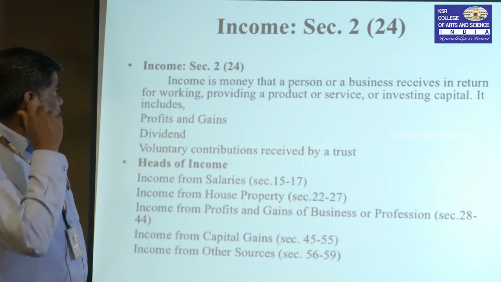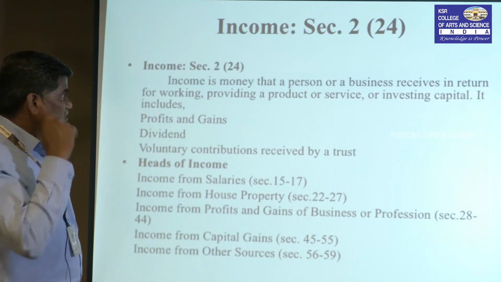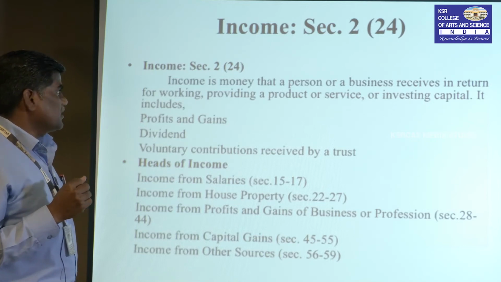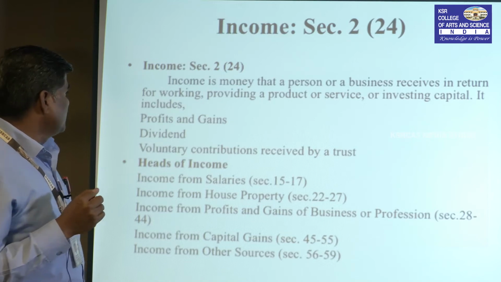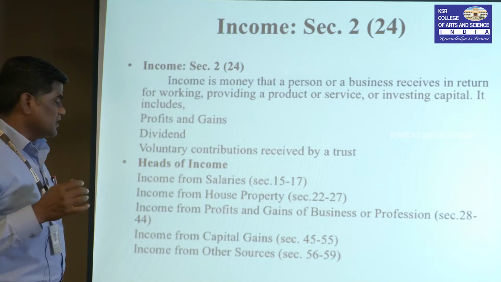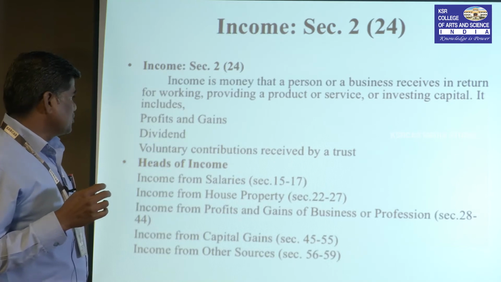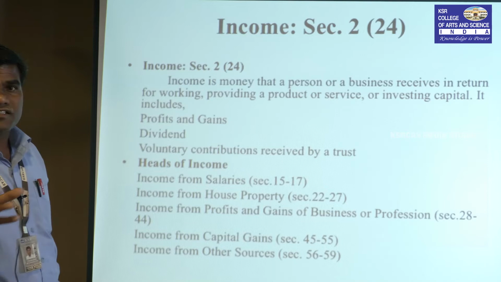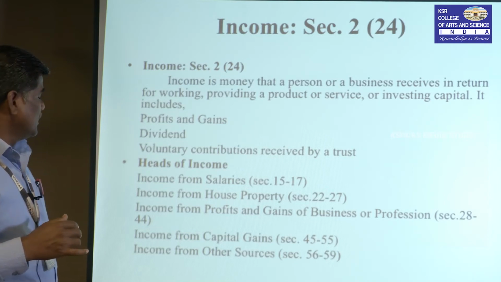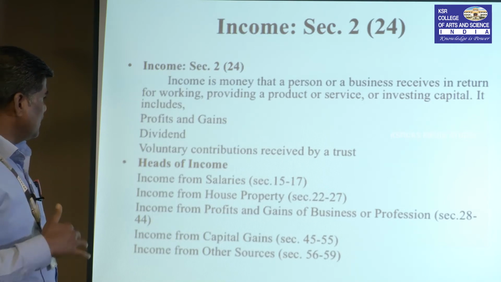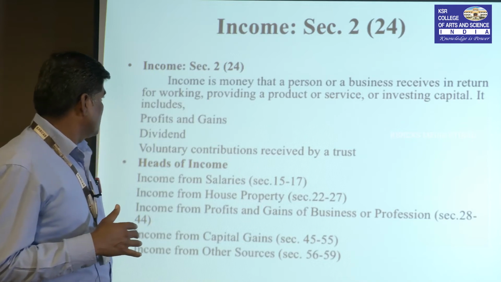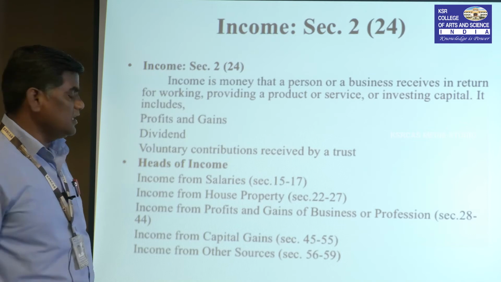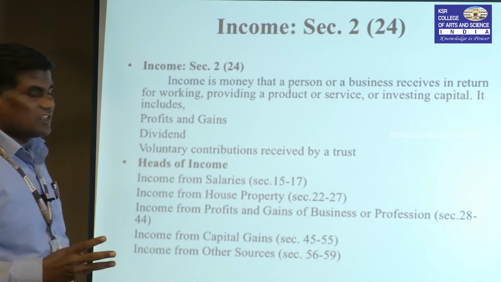So for economic activities, income is money that a person or a business receives in return for working, providing a product or service, or investing capital. It includes profits and gains, dividends, and voluntary contributions received by a trust. These are some examples of income. There are nearly 100 heads of income we can say, but now we discuss only 3 heads, that is profits and gains.